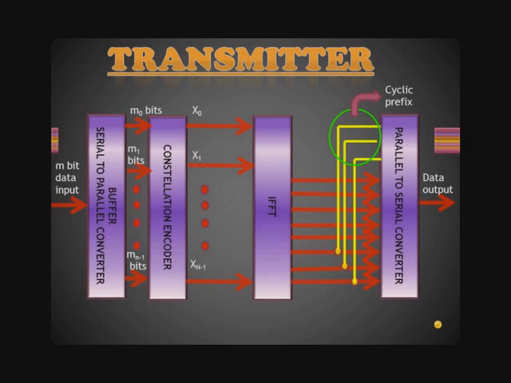Now, the serial to parallel converter takes the serial stream of input bits and outputs n parallel bits indexed from 0 to n minus 1. These parallel streams are individually converted into the required digital modulation technique. We are using QAM. The conversion of parallel data into digitally modulated data is usually achieved by the constellation mapper, which is essentially a lookup table.